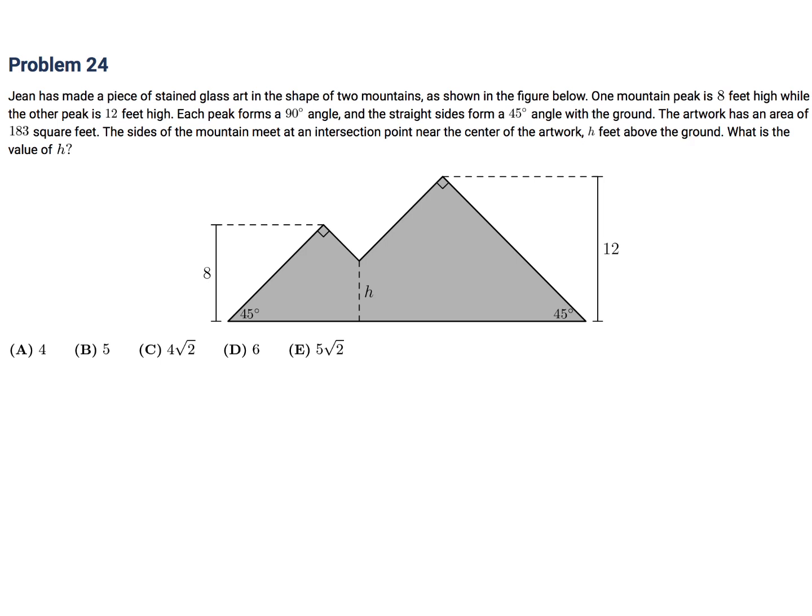Jean has made a piece of stained glass art in the shape of 2 mountains, as shown in the figure below. One mountain peak is 8 feet high, while the other peak is 12 feet high. Each peak forms a 90-degree angle, while the straight sides form a 45-degree angle with the ground. The artwork has an area of 183 square feet. The sides of the mountain meet at an intersection point near the center of the artwork, H feet above the ground. What is the value of H?